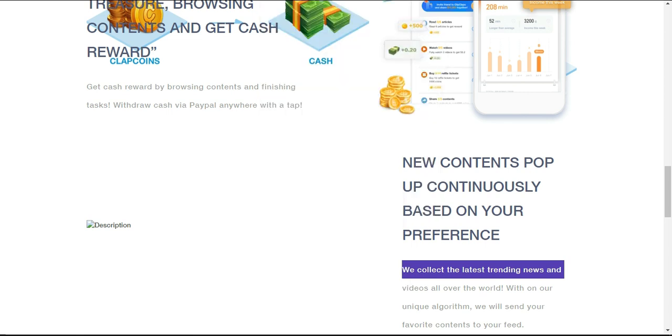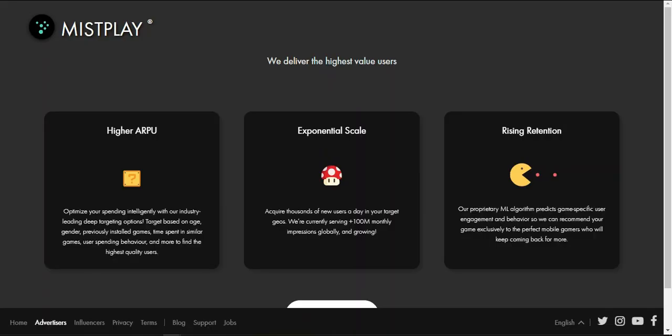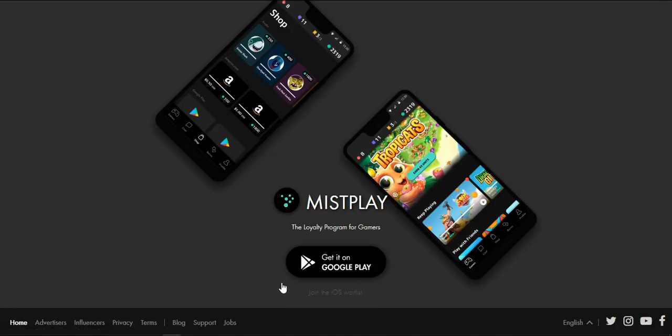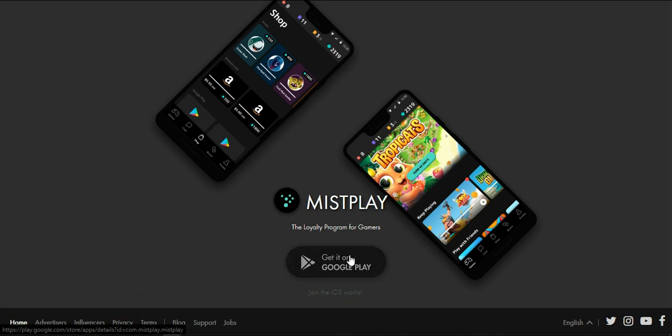The next one I want to go to is Misplay, and this is the last one. This is the best app, guys. I've used this app. The only downside is that this app is only available on Android phones, so it's going to be on iOS pretty soon. I do not know when, but you guys could come over to the website and join the iOS waitlist over here. But for now, it's available on the Play Store only on Android, and it's a really cool app.